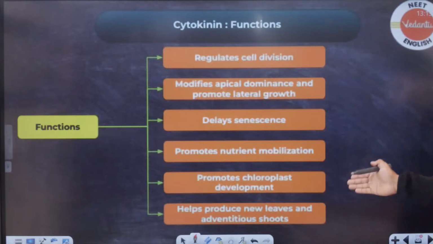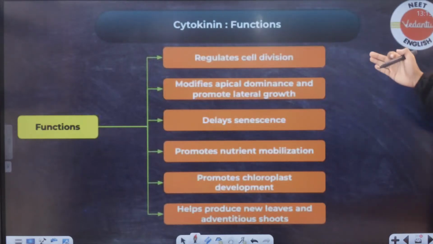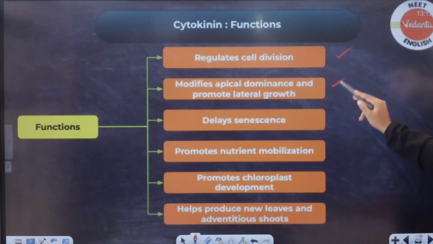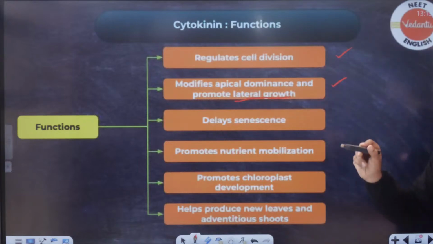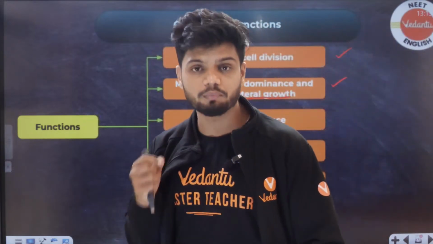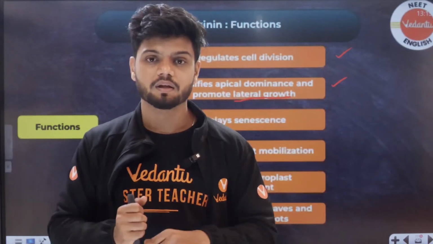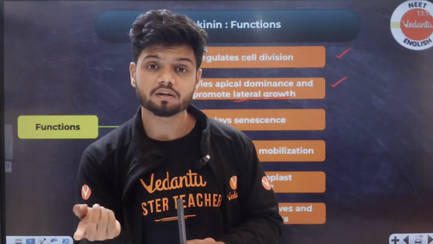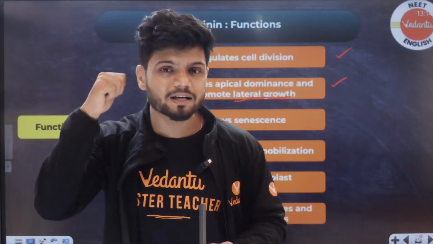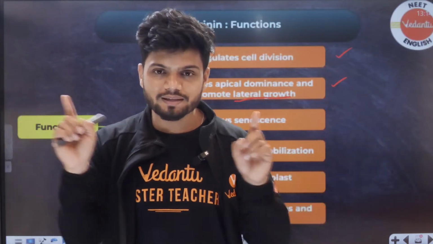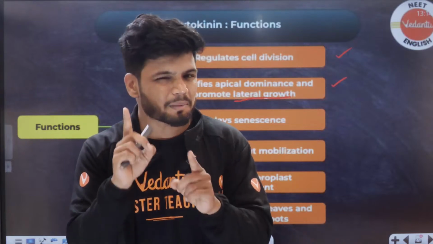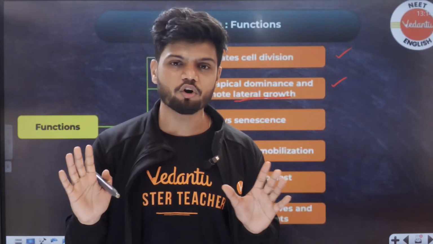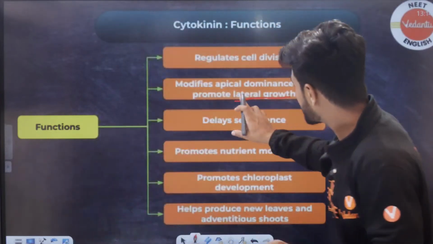Again, functions. All you need to do is remember these functions and you're good to go. Cell regulation, done. Modifies apical dominance and promotes lateral growth. Students, tell me. Cytokinins is promoting lateral growth. Tell me, is it against auxin now? Because auxin is promoting what? Auxin is promoting apical dominance, but cytokinins is promoting lateral growth. So can I tell cytokinins at some level is antagonist to auxin? It is completely opposite to auxin at some level. Promoting lateral growth.